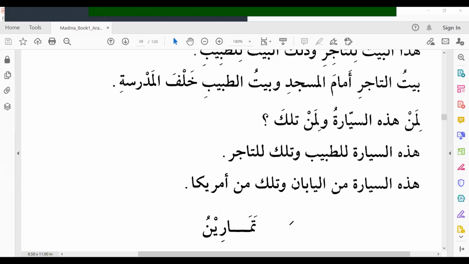Now, we are going to learn Ismul Maqsoor here. Hadihi sayyaratu min al-yabani. Hadihi sayyaratu. This car. Mubtada, badal.